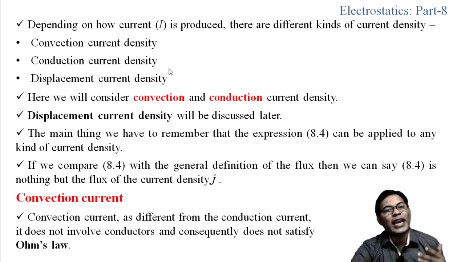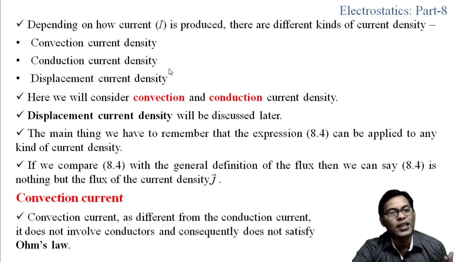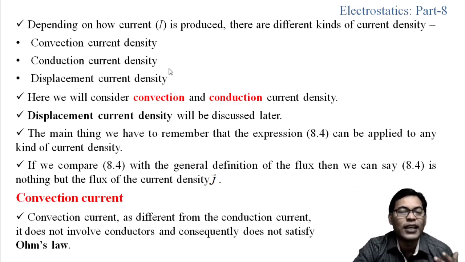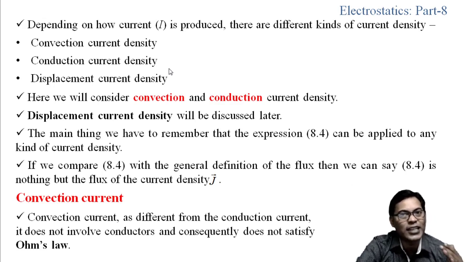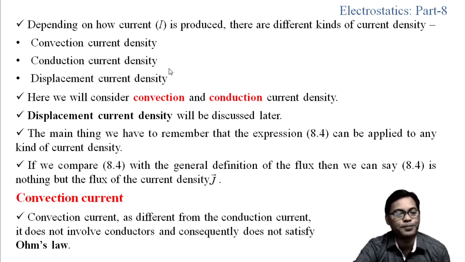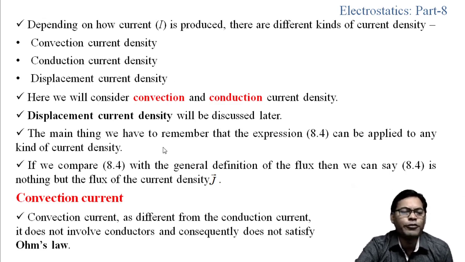If we can express these current densities, then we can find the current using expression 8.4. So here our aim is to find the current density, whether convection or conduction.